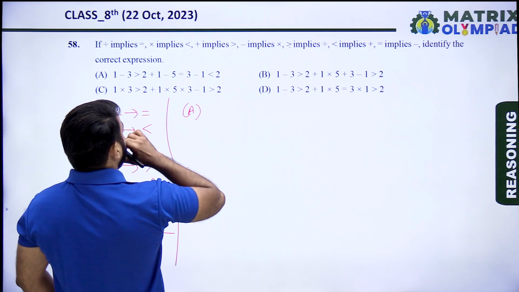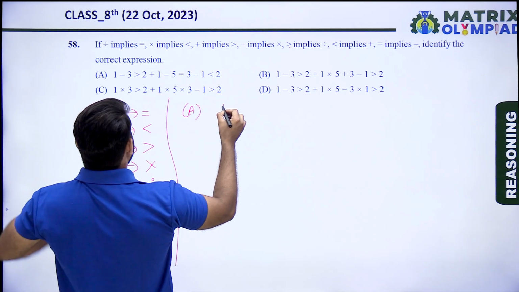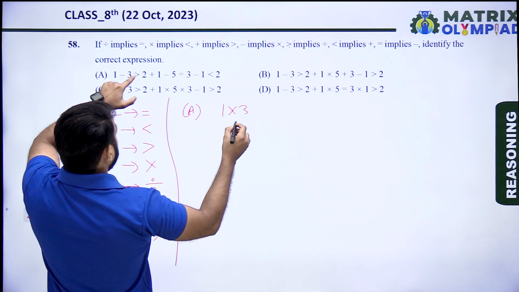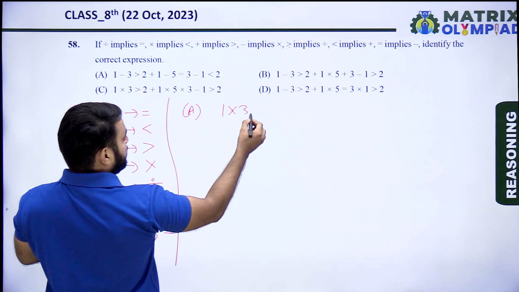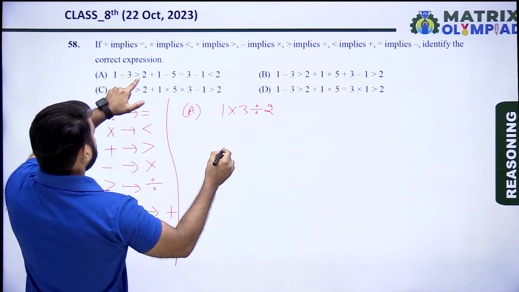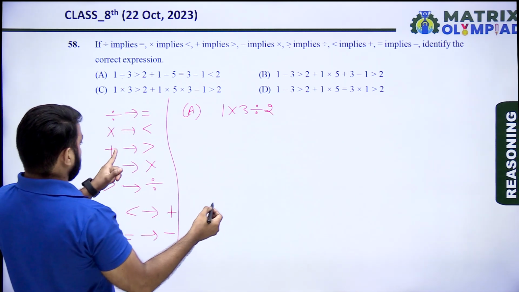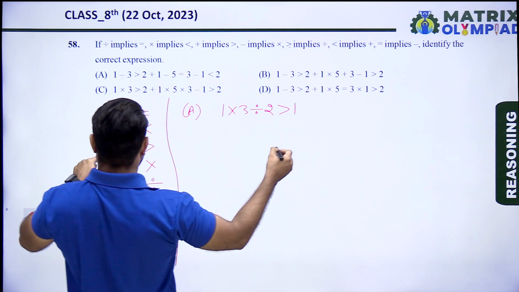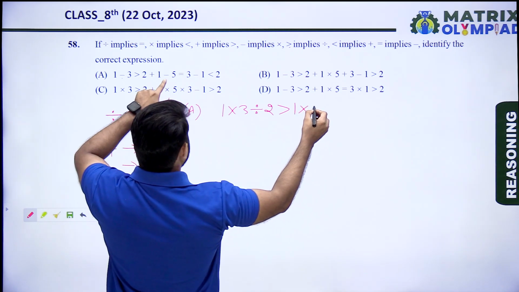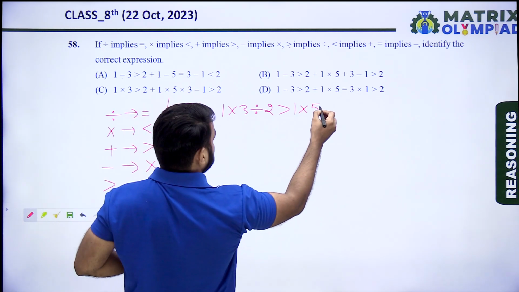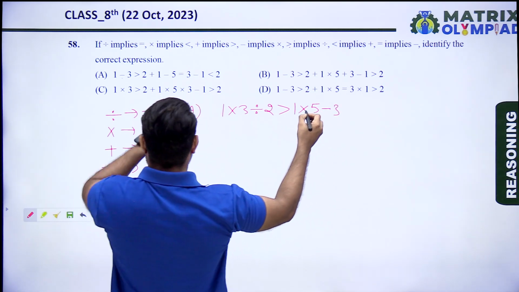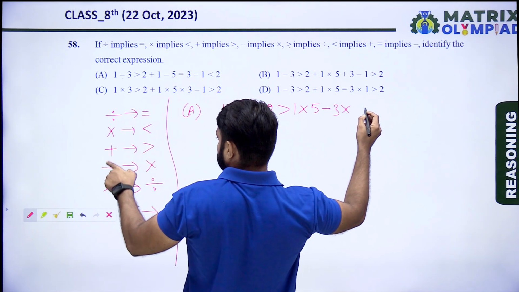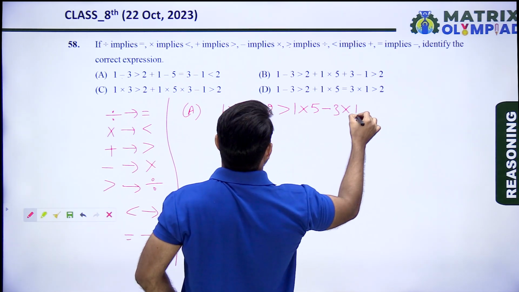So according to option A, 1. What is the meaning of minus? Minus means multiply by 3. Greater than means divide, 2. Plus means greater than, 1. Minus means multiply, 5. Equals to means minus, 3. Minus means multiply. And less than means plus.